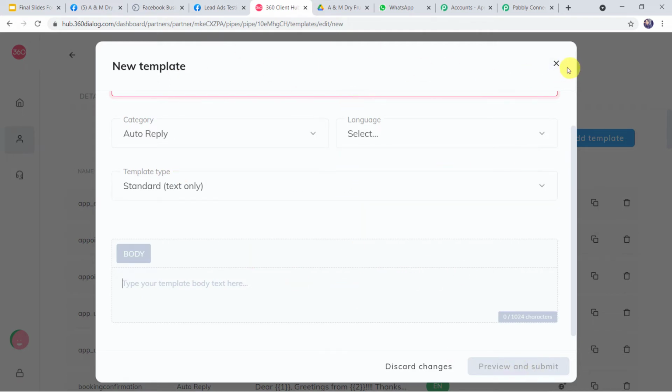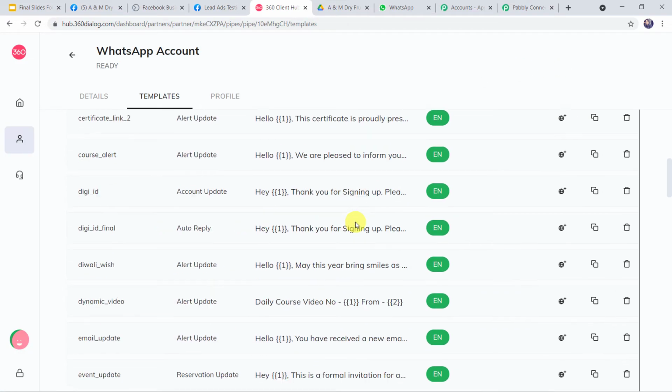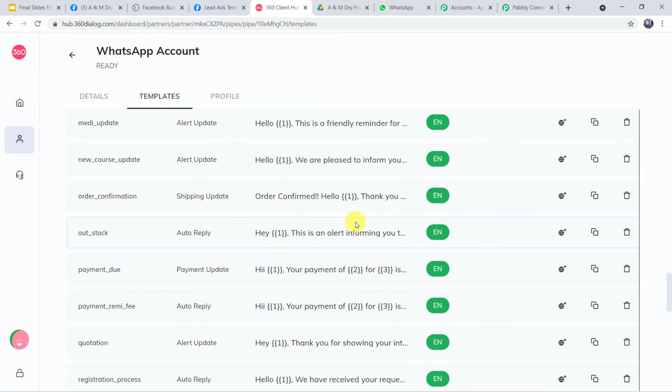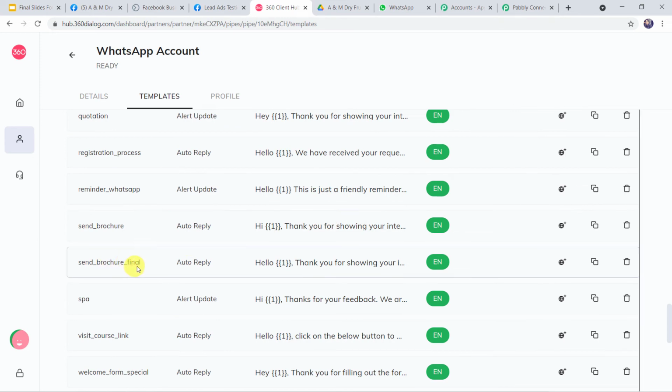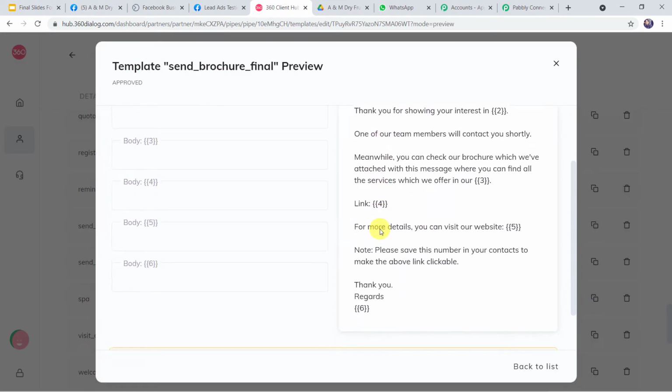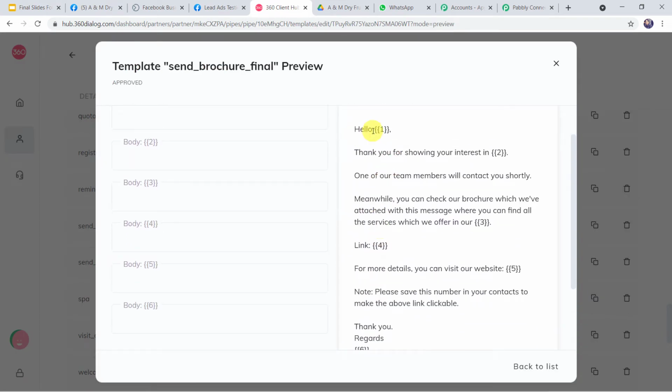So I'll just close this template and open the one which I have already created and got approved. That is the Send Brochure Final template. Now here let us read this template first. Hello, one number is given. Thank you for showing your interest in.